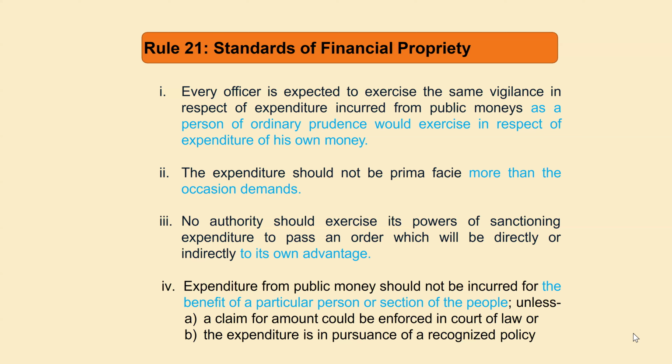In the GFR, Rule 21 tells regarding the standard of financial propriety. It is very important. You may be asked in the question also, what is the standards of financial propriety? So standard of financial propriety means, in summary, we can tell that every officer is expected to exercise the same vigilance in respect of expenditure incurred from public money. Means if you are incurring expenditure as a government servant, you have to incur expenditure thinking as if this money belongs to you.